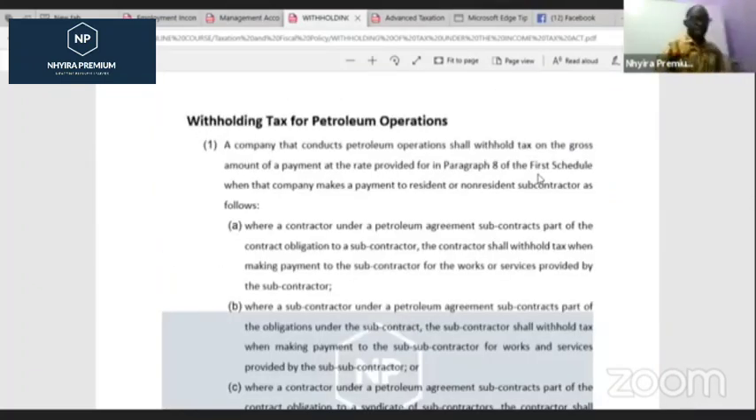Then the next thing here is withholding tax on petroleum operations. This one is also not for level 2 students. So level 2 students, if you're writing principle of taxation, this particular one here isn't for you. But level 3 students, it's something that you need to be looking out for. So whatever payments are made to contractors and subcontractors under the Tax Act, we are supposed to withhold tax when making any payments to them.